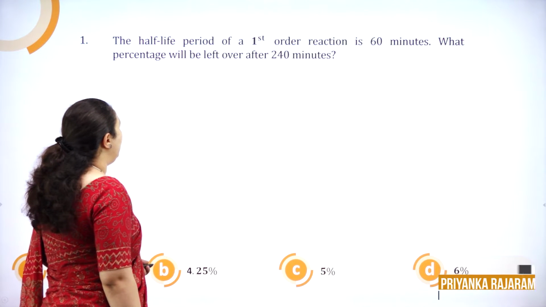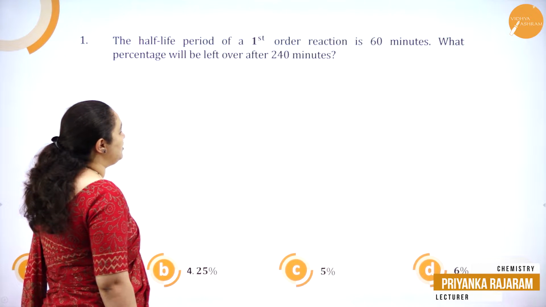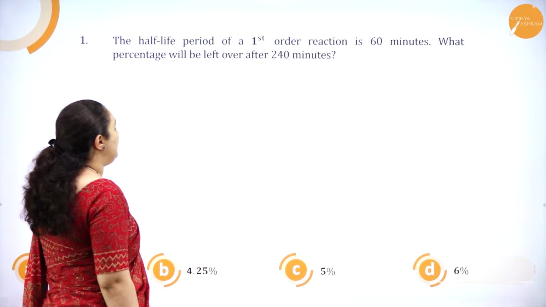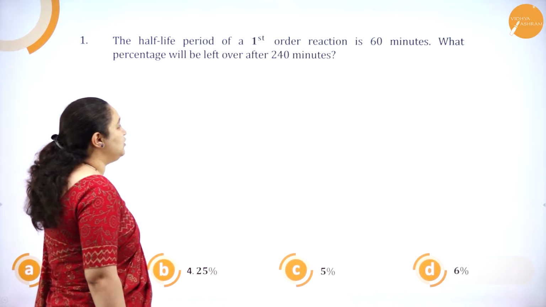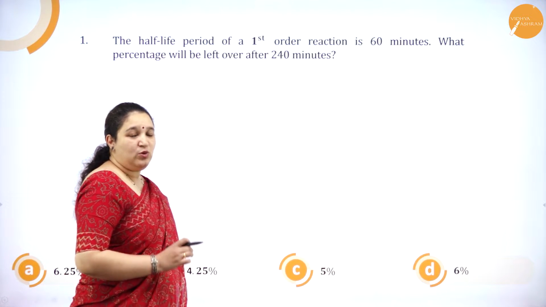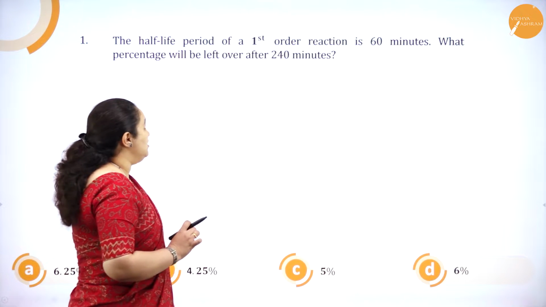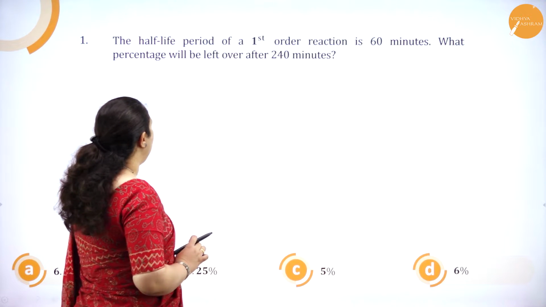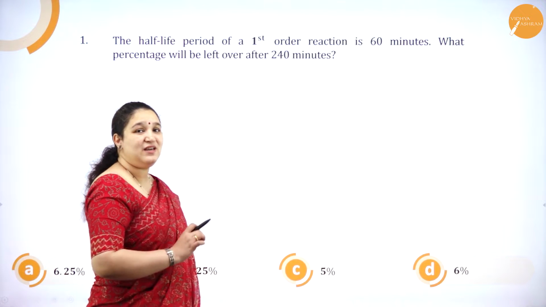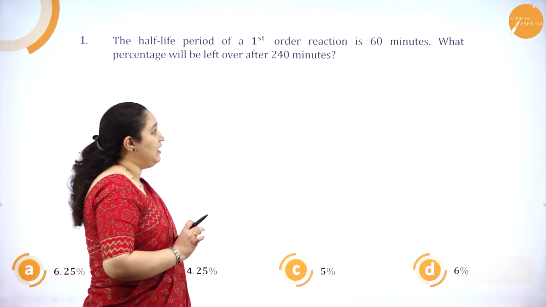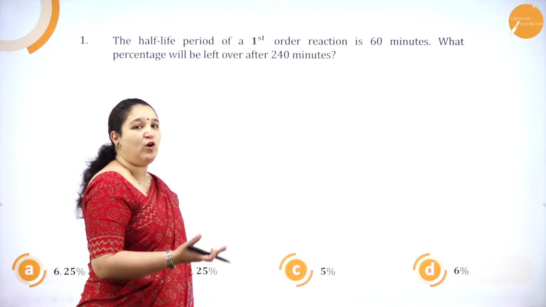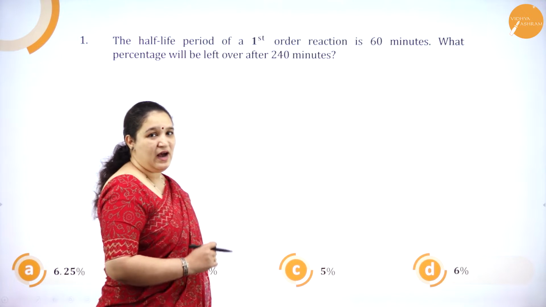The half-life period of a first order reaction is 60 minutes. What percentage will be left over after 240 minutes? It is very important to understand the question. So what is given in the question? Half-life period of first order reaction, that is T half, is 60 minutes they have given, and what percentage will be left over after 240 minutes is what they are asking.